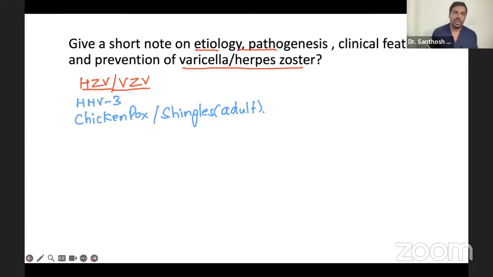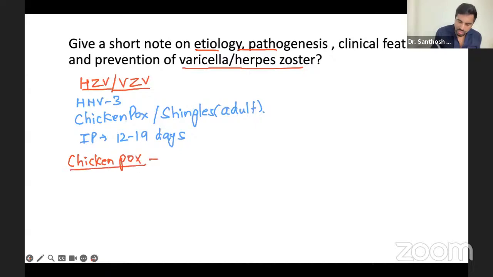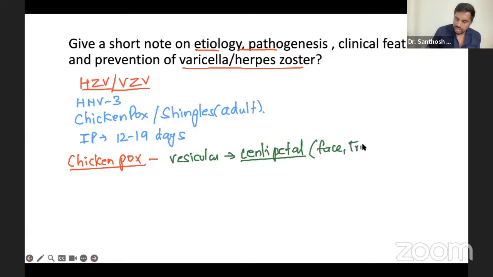Now, usually the incubation period varies from 12 to 19 days. It's a bit longer than other viruses. So what about chickenpox? When you talk about chickenpox, the rashes are very, very important here. You should mention that it starts with a vesicular rash, usually centripetal. Centripetal means it starts on the face and trunk and then goes to the periphery or arms.